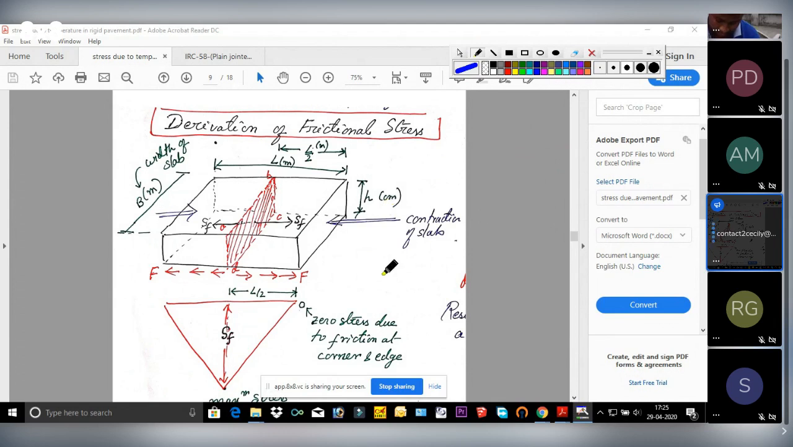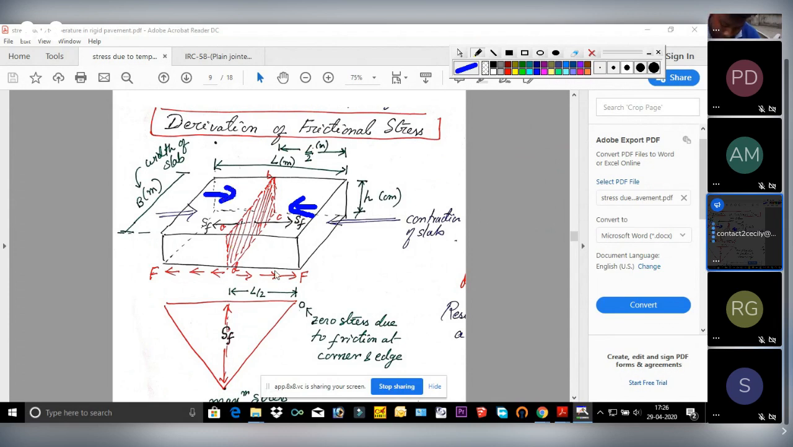Say, for example, due to seasonal variation, that means during winter, what is the tendency of the slab? It will contract or it will expand? Yes, during winter, the slab will try to contract. So contraction will occur. From both directions, it will try to squeeze. That means this slab has a tendency to move towards this direction and this direction.